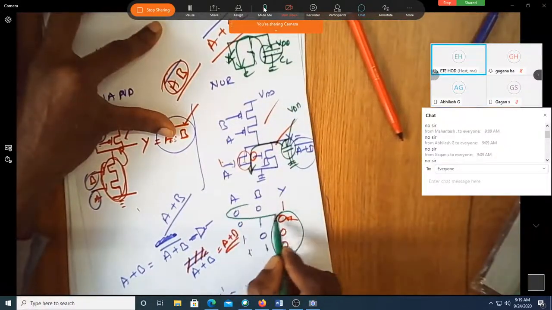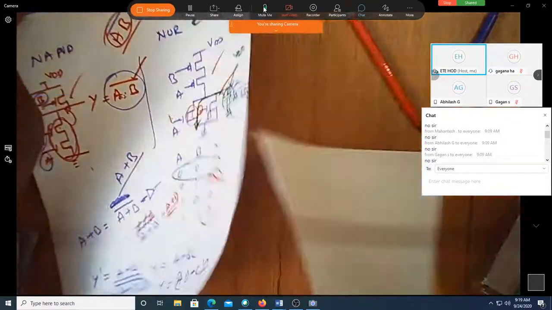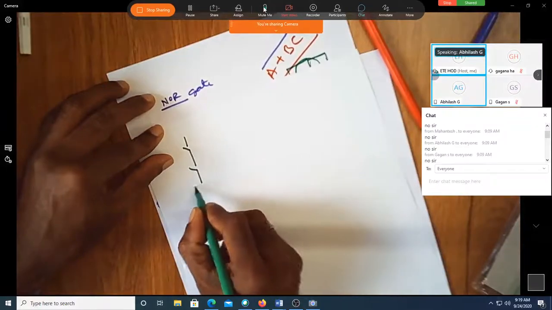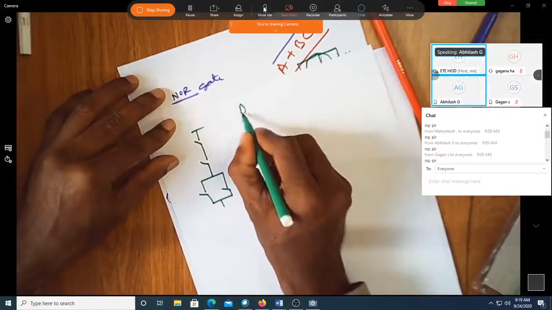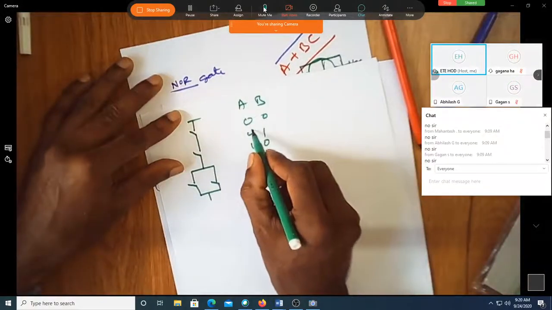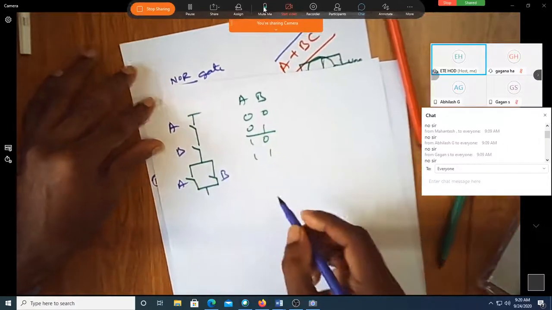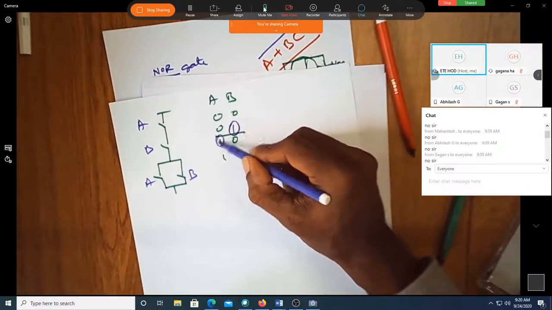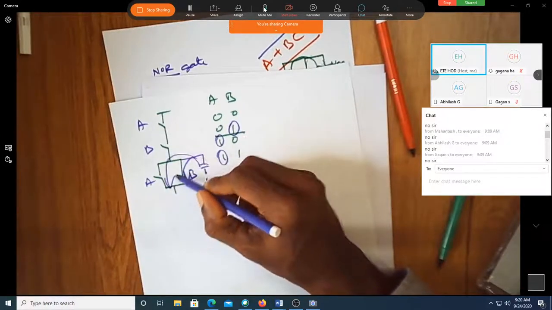Okay, how about this now? Because of course we talked about discharging. Let me just again take the same example. You have this one. Suppose A and B are 0 0, 0 1, 1 0, 1 1. For this 0 1, for this 0 1, suppose I say this is A B, this is also A B. Can you see whenever any one of the inputs is 1, do you have a path for your capacitor to discharge, either through this or using both of them?